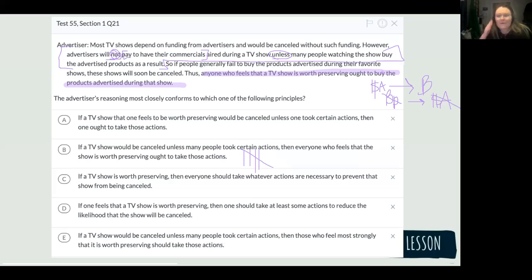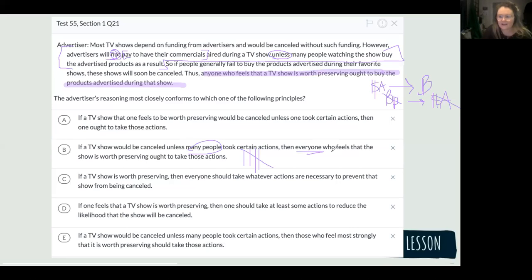If a TV show that one feels to be worth preserving would be canceled unless one took certain actions, then one ought to take those actions. What's the difference between A and B? Yamira? So A says if a TV show that one feels to be worth preserving will be canceled. It doesn't talk about many people. That was a difference for me.